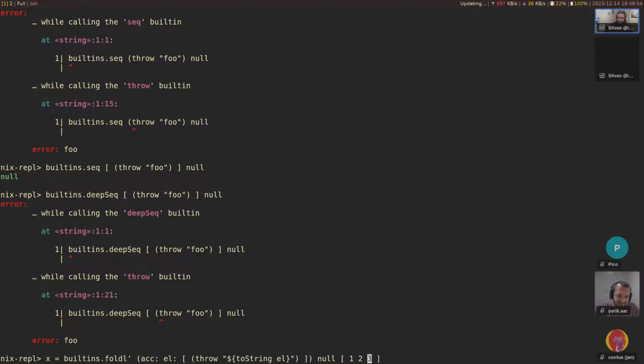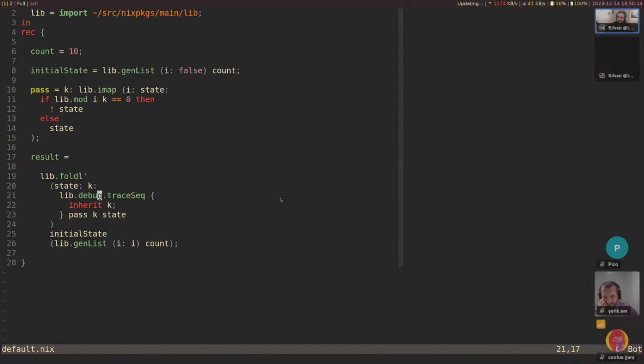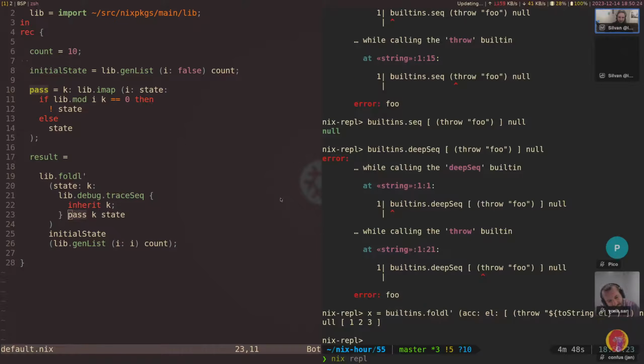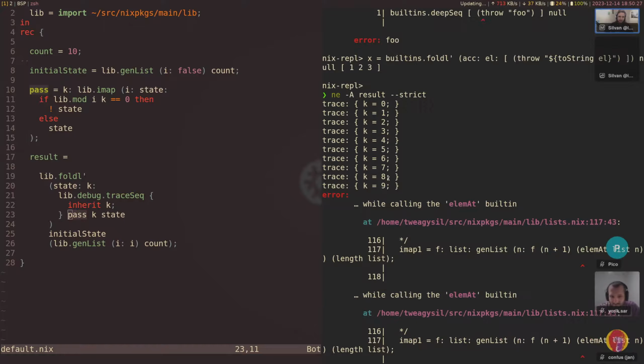So if we go back to the foldl, so we generate some list in here somehow. And now we could say builtins.deepSeq, although then we need to repeat the argument, which is not really the point. This is a bit messy. But okay, so going back to here, we have these passes, and the pass returns a list, and so that's why the error only occurred after all of these traces have been printed.